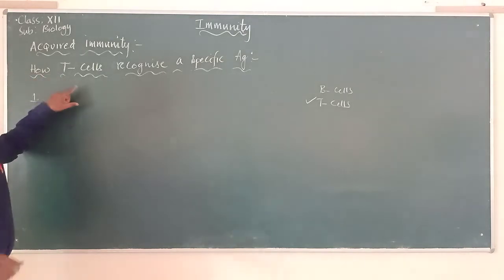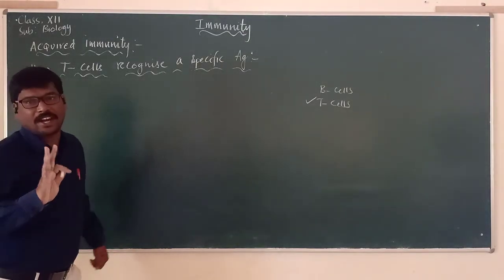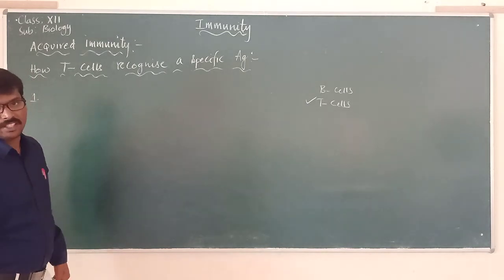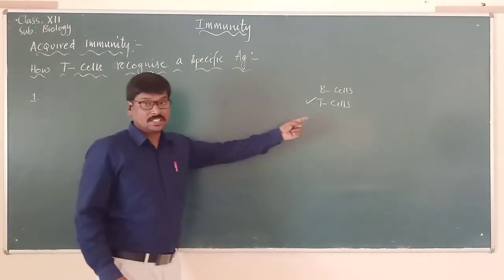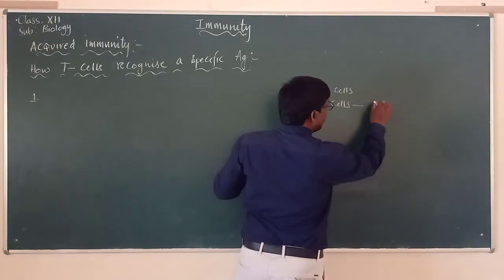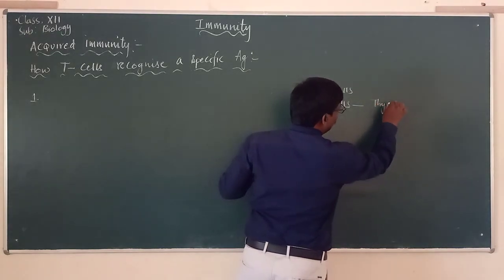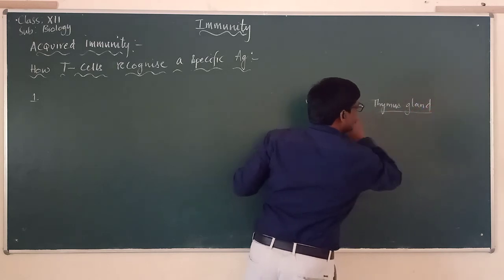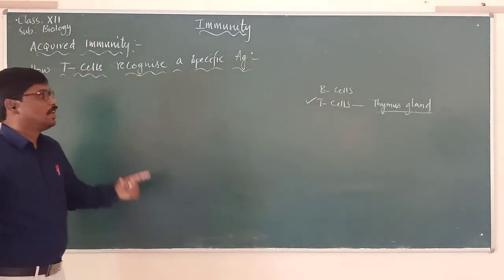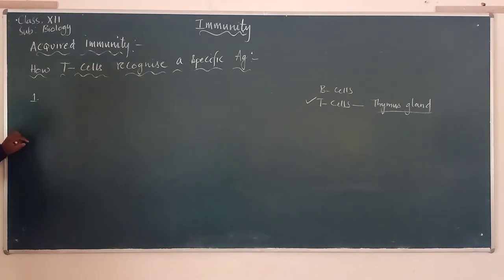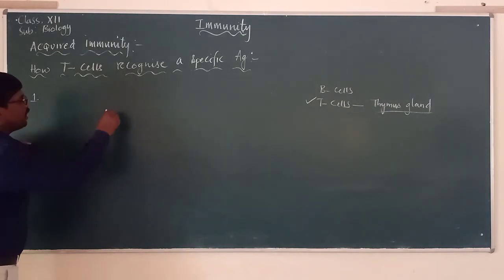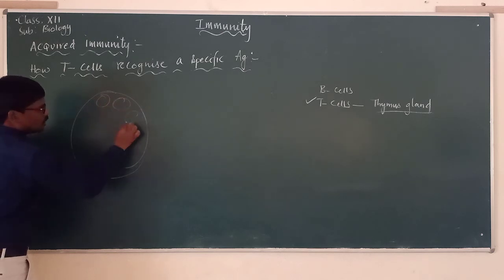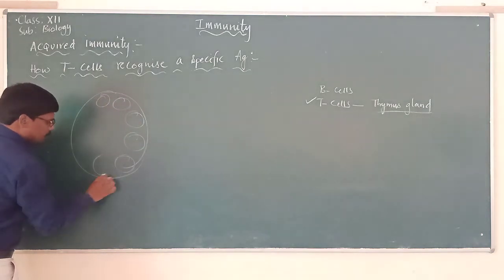Now, how do T cells recognize a specific antigen? We already said that T cells are formed in the thymus gland. So that's why the name is given as T. T cells, T lymphocytes, we said. Now these cells are present in many numbers. So let us say that these are all the T cells that are present now.